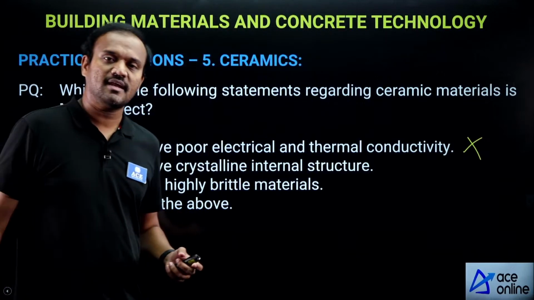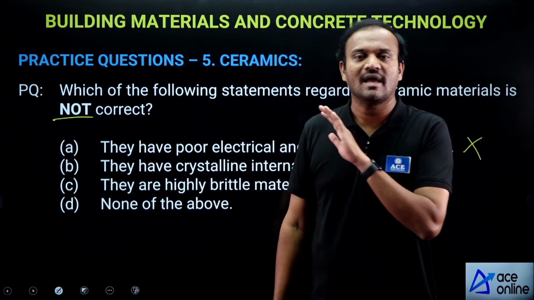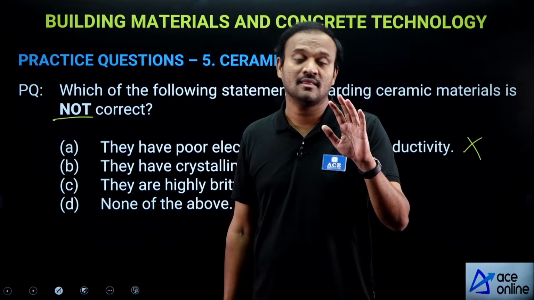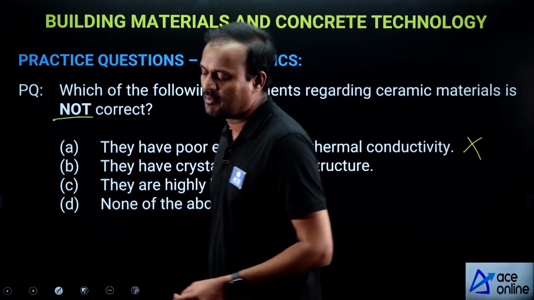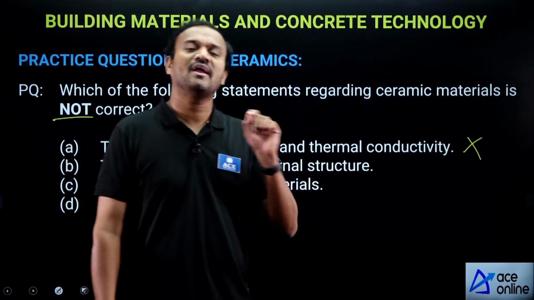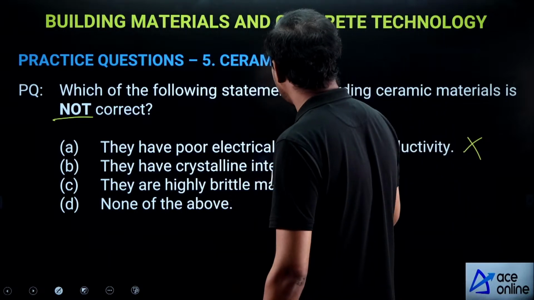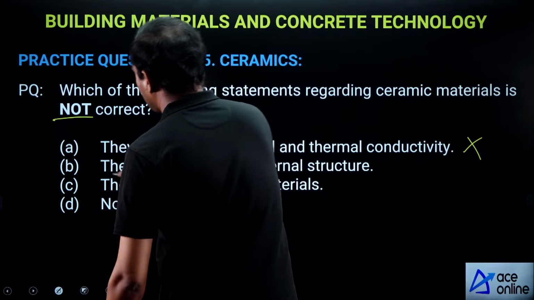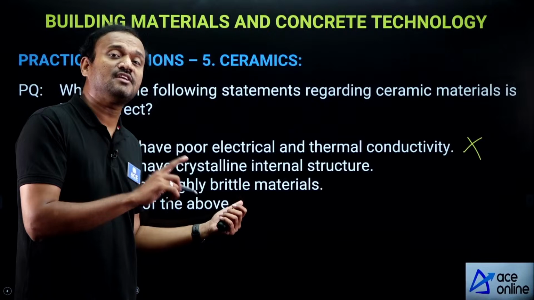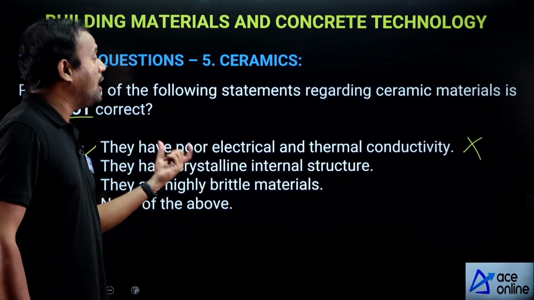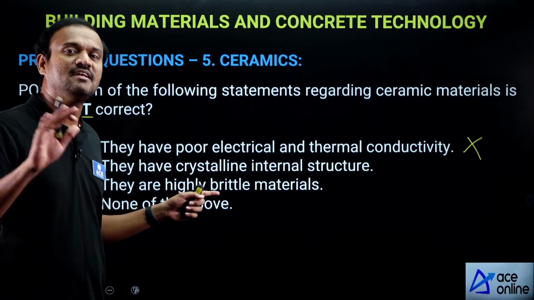So that option is correct because ceramic materials don't have free electrons in the structure. Because there are no free electrons, they are poor conductors of heat and electricity. They have crystalline internal structure. That is the incorrect statement. All ceramic materials have amorphous internal structure, not crystalline internal structure.